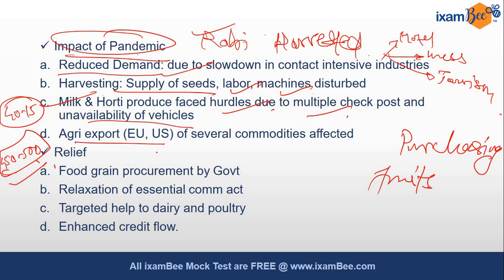Then agri export was affected, impacted at that time, है ना? During the pandemic, in 2020, Europe was grappled with COVID infections. ठीक है? Infections were rising at that time, and that's why the agricultural export from India of, let's say, fruits and vegetables was impacted. ठीक है?